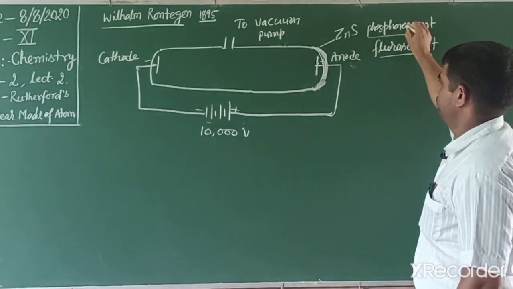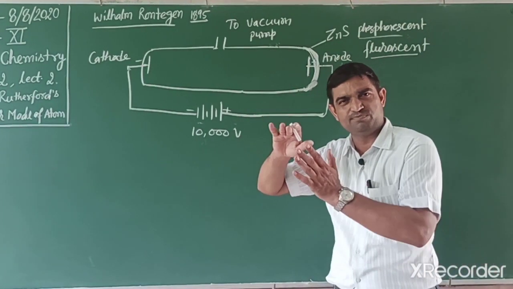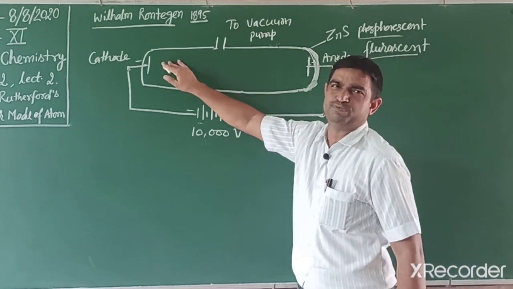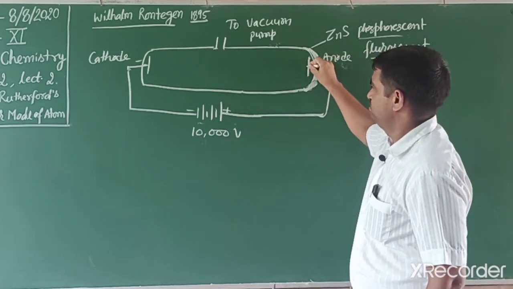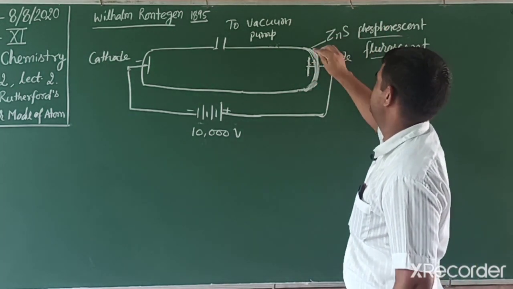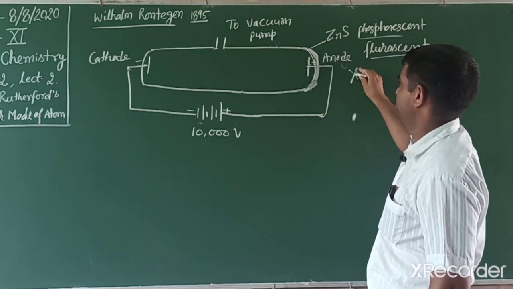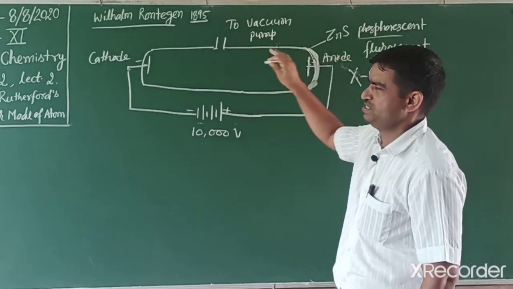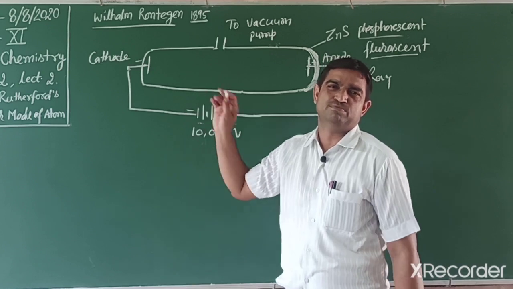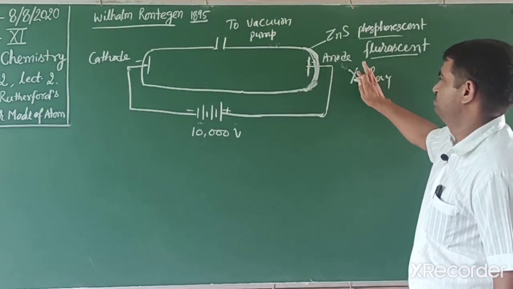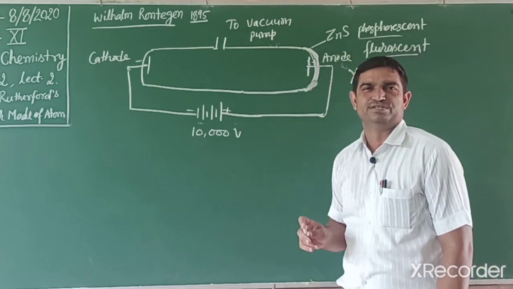Phosphorescent and fluorescent means that when a particle hits the substance, it glows. So when these particles strike the anode, some radiation is released. That radiation is known as X-ray, a name given by the scientist Wilhelm Röntgen.